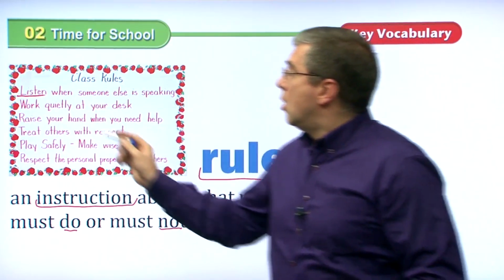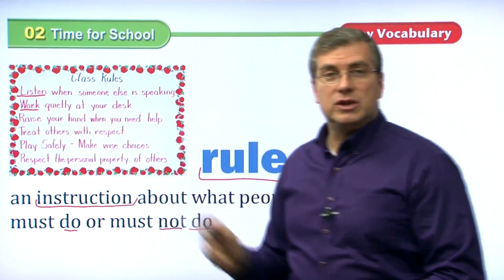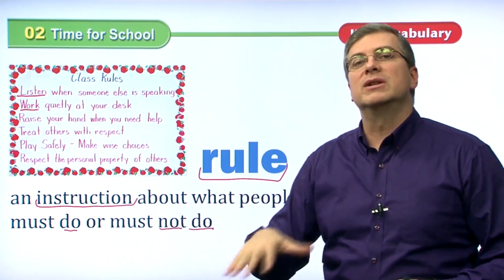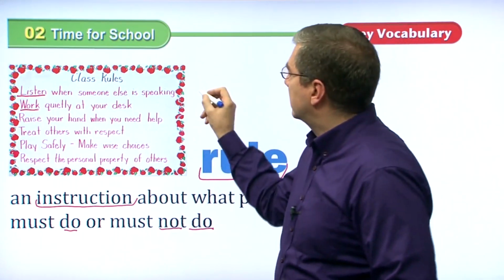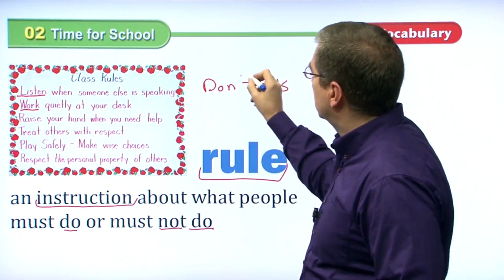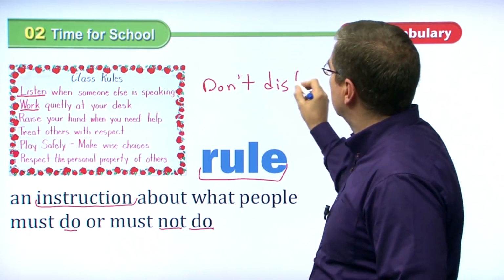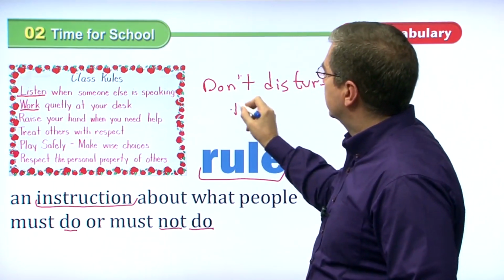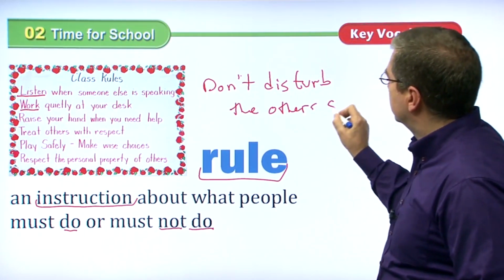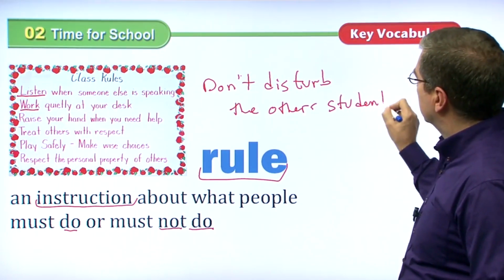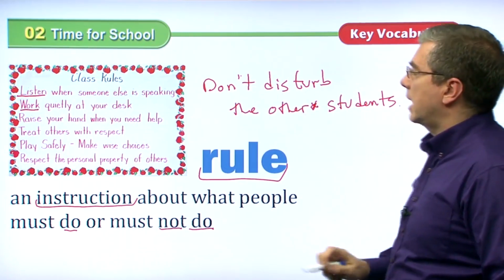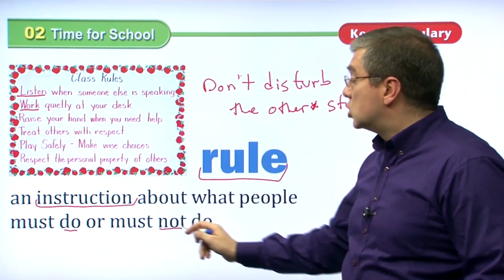That's a rule. Work quietly at your desk. Don't run around making noise, right? Work at your desk quietly. Don't disturb the other students. That's another rule. Don't disturb the other students. Okay, that's another rule. That's something you don't do.